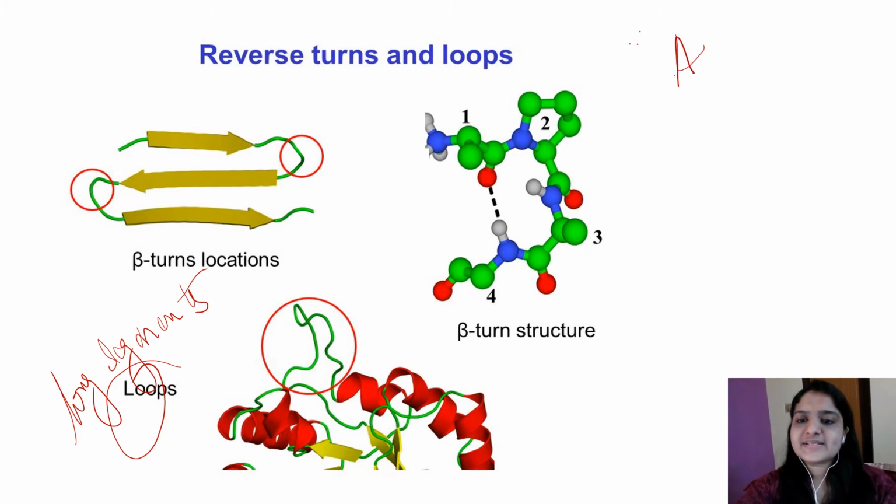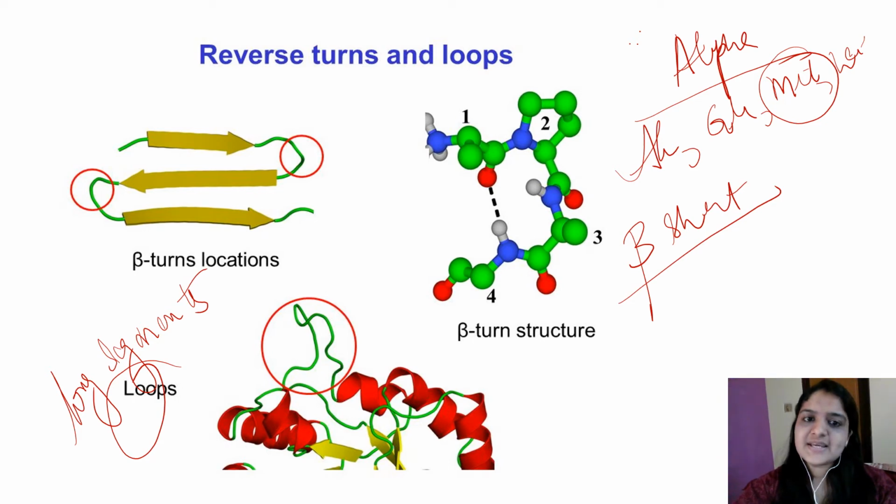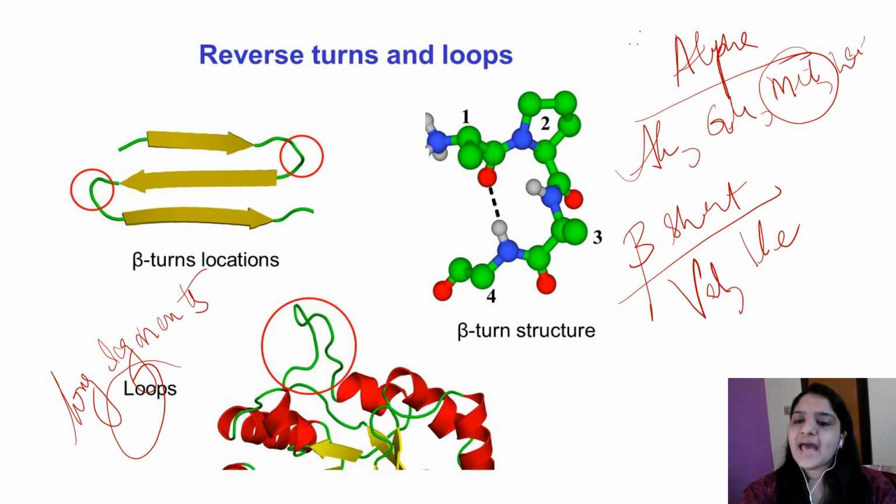In the case of alpha helix, the amino acids involved are alanine, glutamate, methionine, and leucine. These amino acids favor alpha helix formation, of which methionine is the most common. In beta sheets, valine and isoleucine are present in the beta strands, and the most abundant amino acid in beta sheet is valine. The amino acid least present in alpha helix as well as beta sheet is proline.